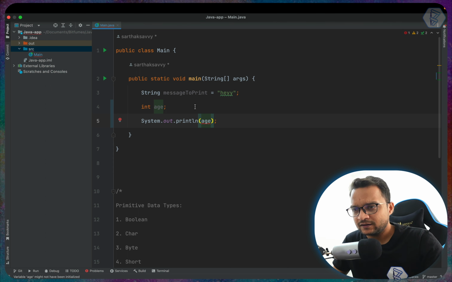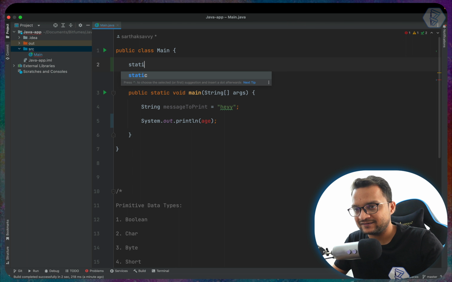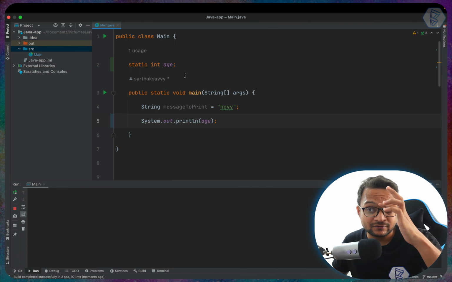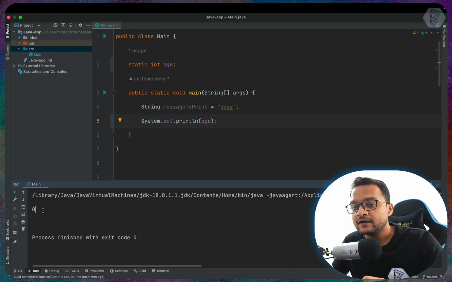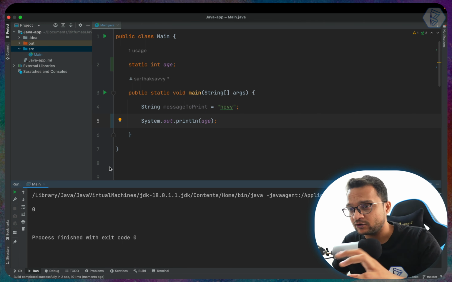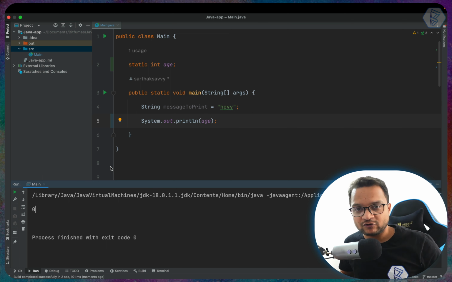So we can do one thing, we can just move this and create a static variable, static int age. This is a class based or static variable. Remember, we have seen the different kinds of variables. And now you can see the age is here, and let's try to run this program, and we can see now the default value for integer is 0. That's very nice because integer means the numbers, and the minimum value is 0.